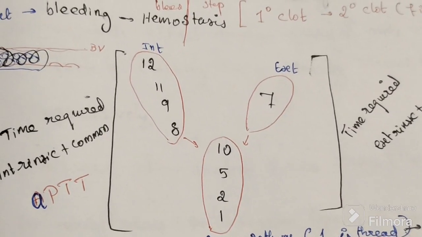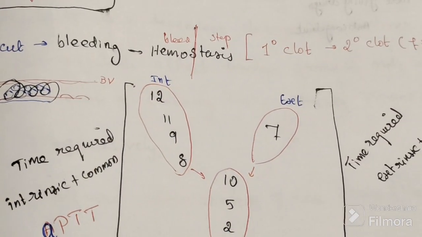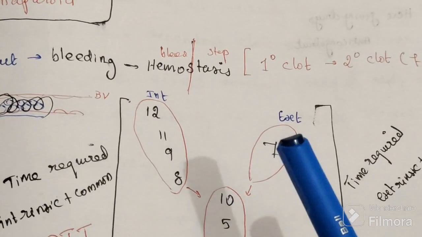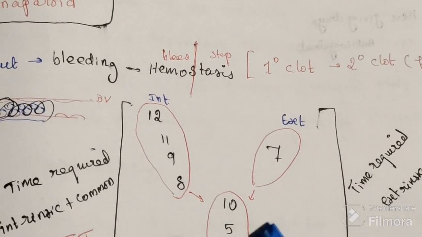This is the intrinsic pathway. This is the common pathway. Here in the extrinsic pathway, we have 7.